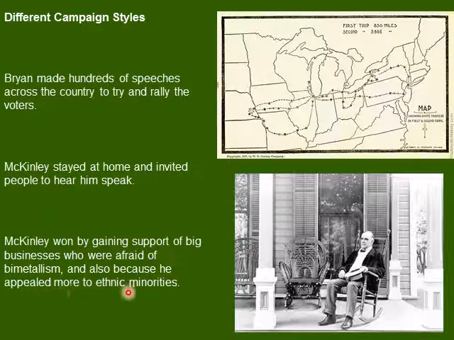He's going to end up getting the support of the big businesses who are afraid of populism. The idea of coining more money could weaken their stranglehold over economic control of the country. In addition, McKinley's going to appeal to ethnic minorities. The Democrats are still, of course, very unpopular amongst African Americans in particular, who still have yet to forgive them for their support of slavery and, of course, the racist policies imposed in the South after the Civil War. So those two issues are going to give McKinley the upper hand in the election.